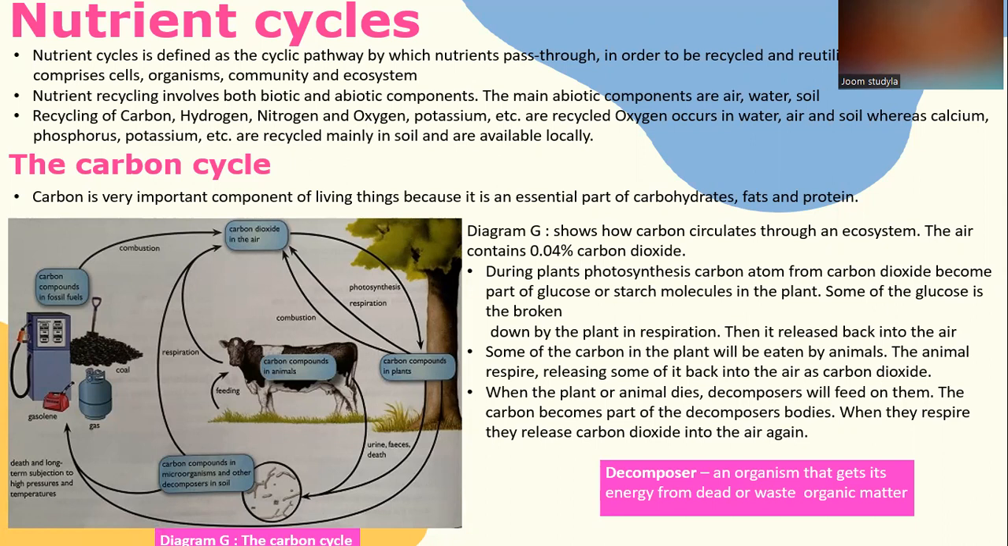When the plant or animal dies, decomposers will feed on them. The carbon becomes part of the decomposer's body. When they respire, they release carbon dioxide into the air again. Below is the definition for decomposer. A decomposer is an organism that gets its energy from dead or waste organic matter.